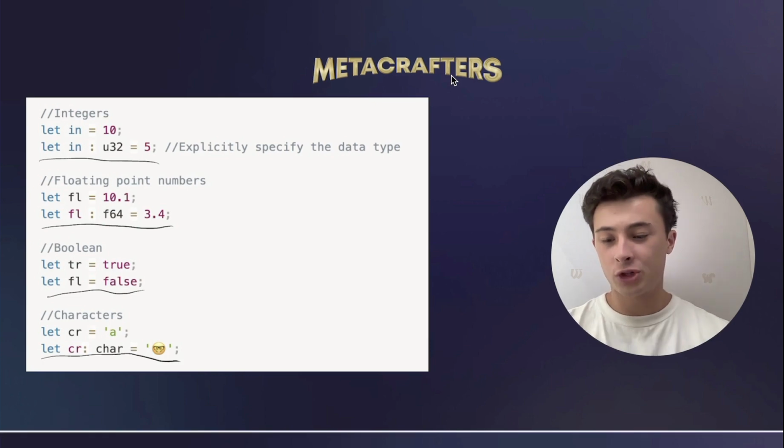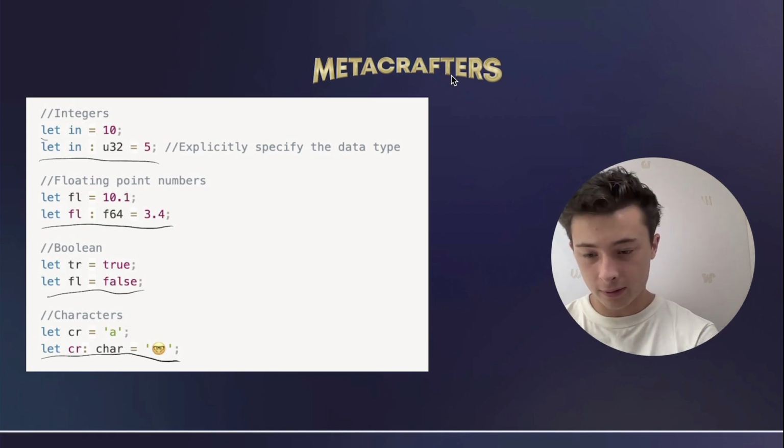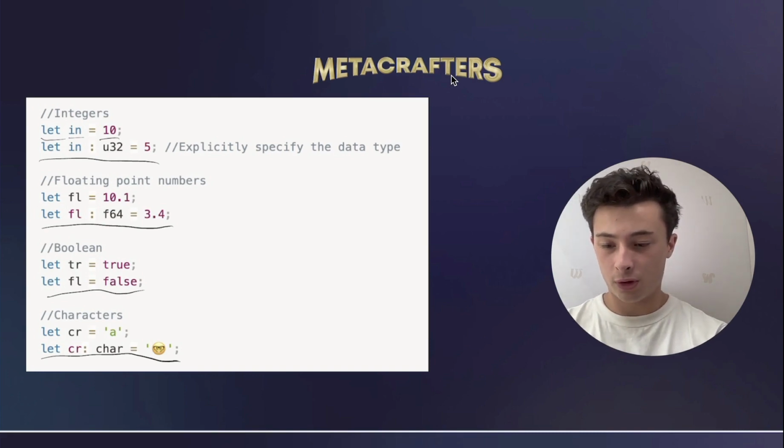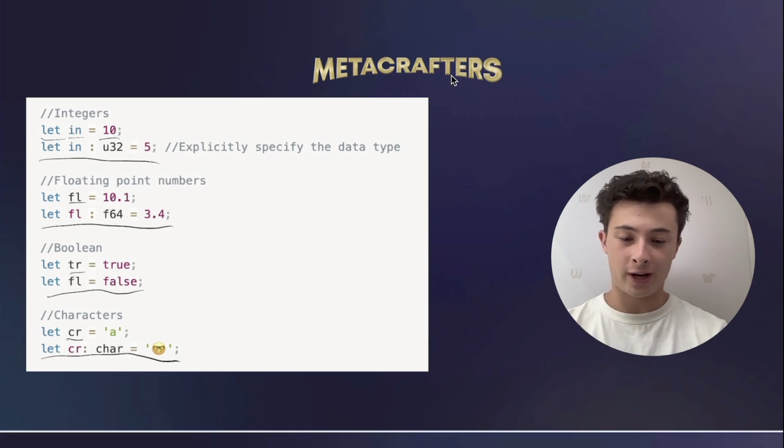First off, integers. Let's take a look at the syntax behind defining an integer and really any variable in general. So we have let n = 10. Now let's take a dive into what's going on here. We have the first word, let. That's basically letting Rust know that we will be defining a variable, and then we set it equal to a number. And that is the syntax for defining an integer.